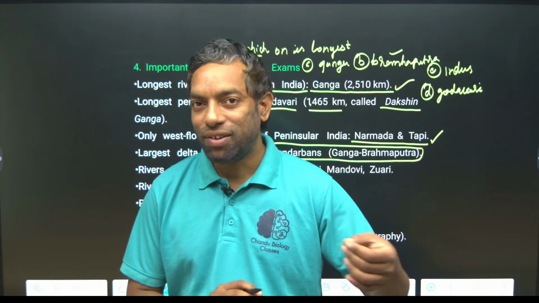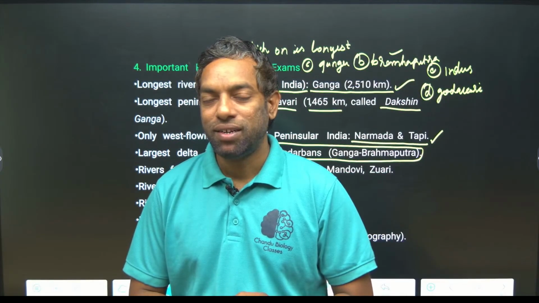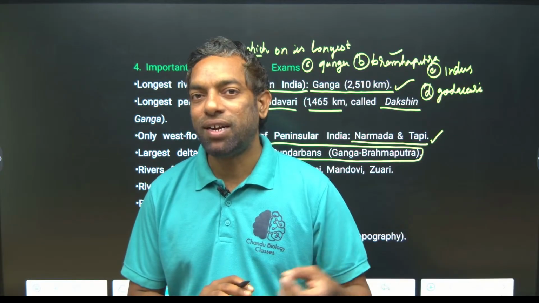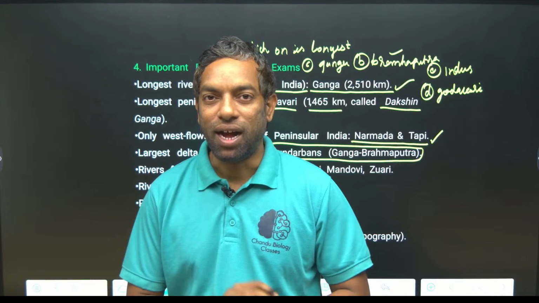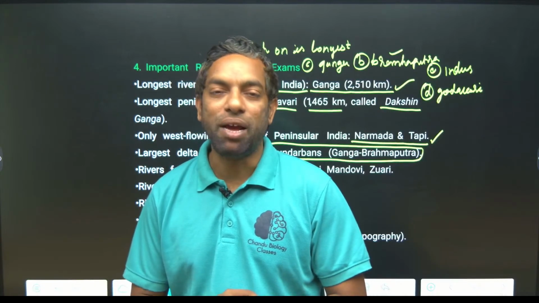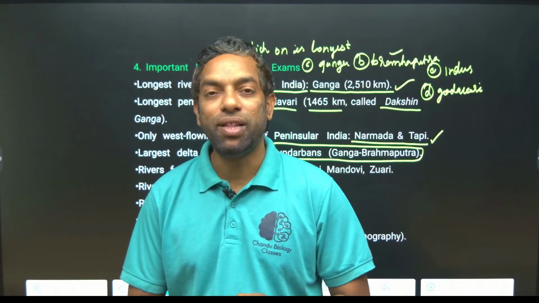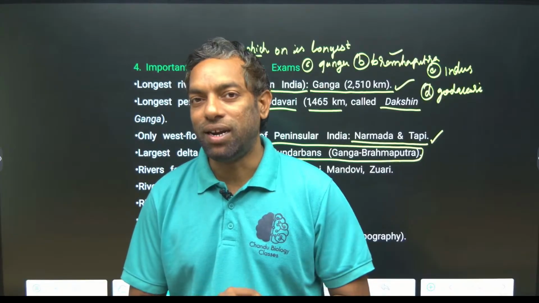If they enter Bangladesh, they meet there, and after that they flow as the Meghana. After Bangladesh, they reach the Bay of Bengal, and there they create the Sundarban delta, the world's largest delta.